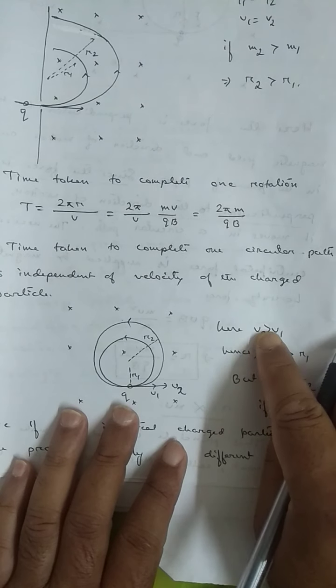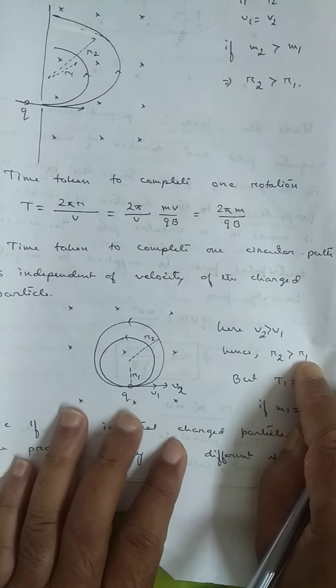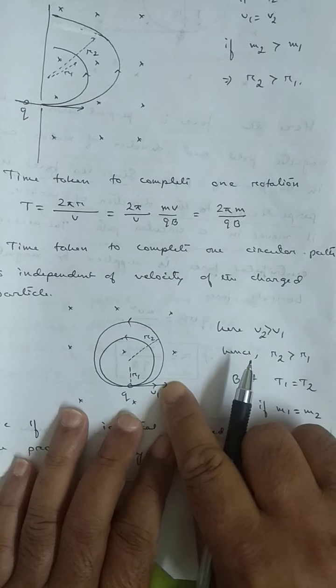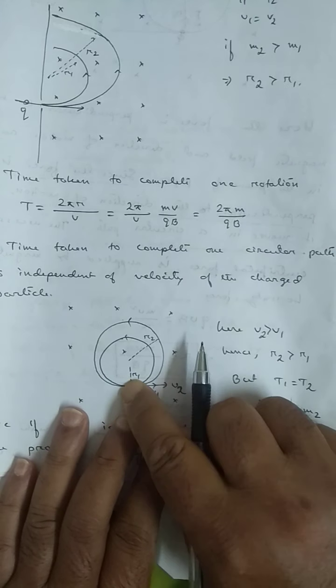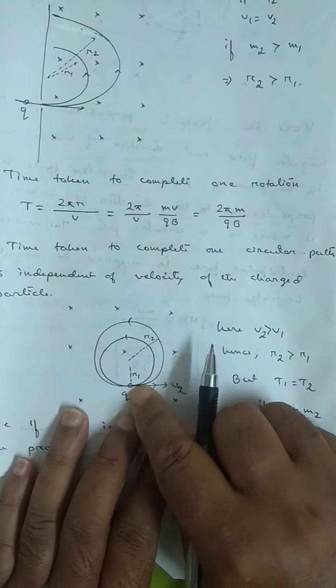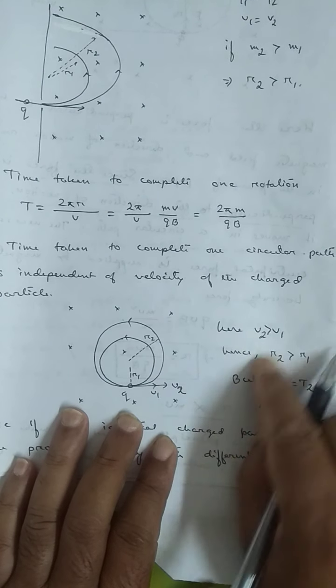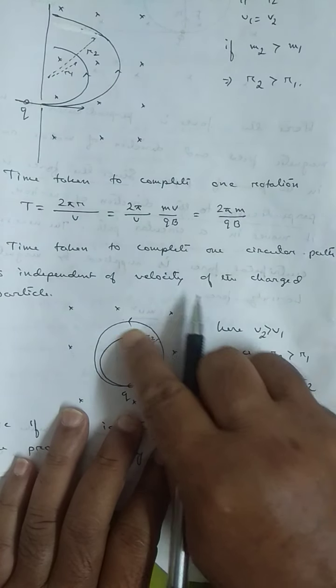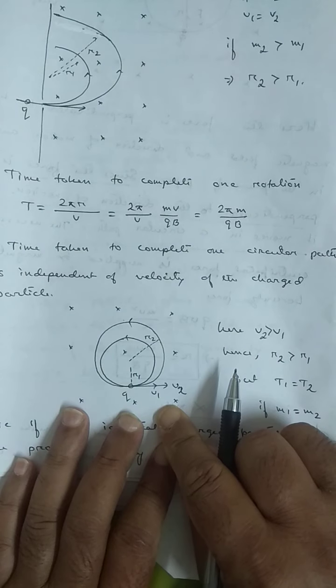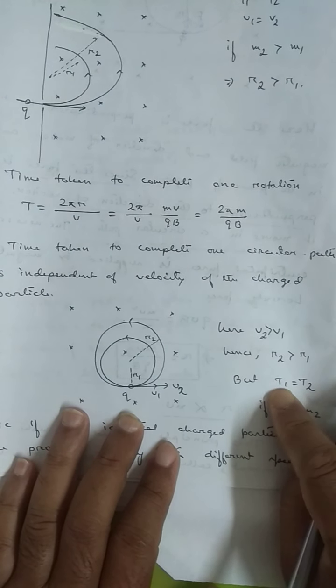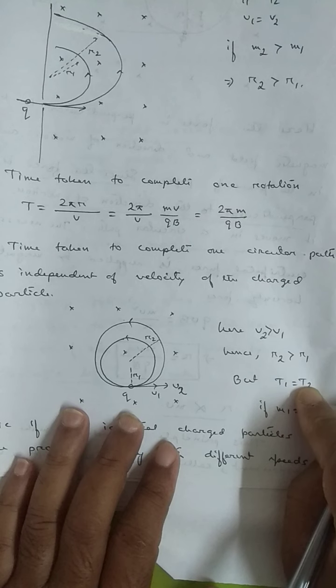If v2 is greater than v1, r2 is greater than r1. That means the particle which has the larger speed moves in a circular path of larger radius, and the particle which has the lower speed moves in a circular path of smaller radius. But both of them complete the circular path at the same time.